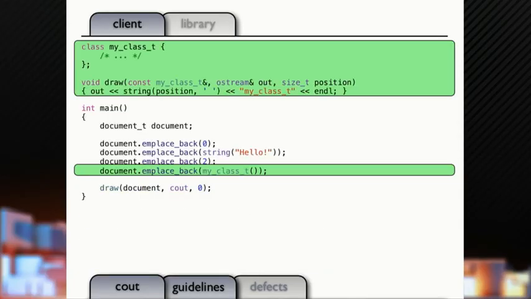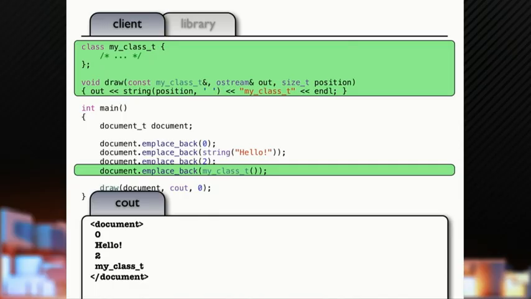Okay. Now if you're on the client side, you can write your own class and provide a draw function for it. Okay? And insert that class into your document. And you get this output: 0, hello, 2, my class type, end of document. Okay?